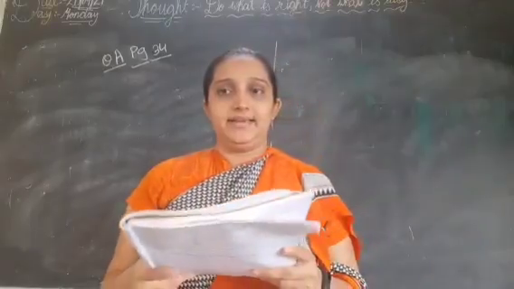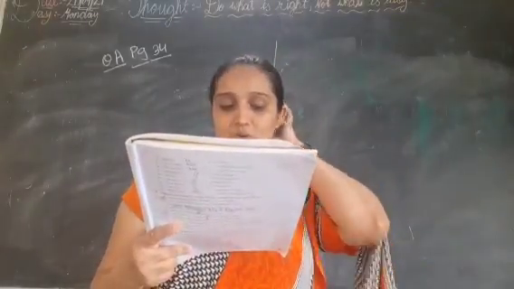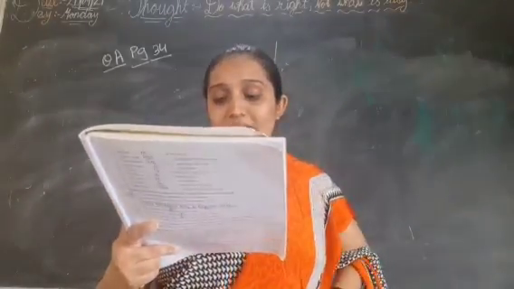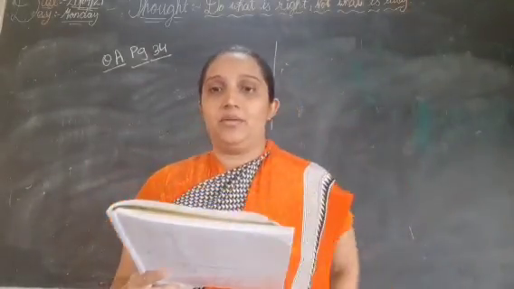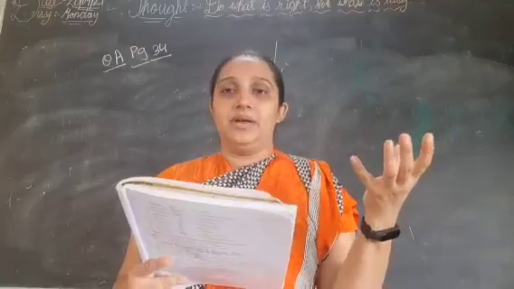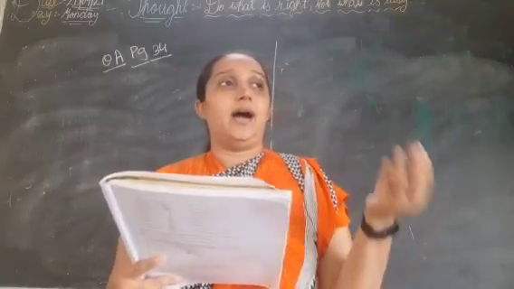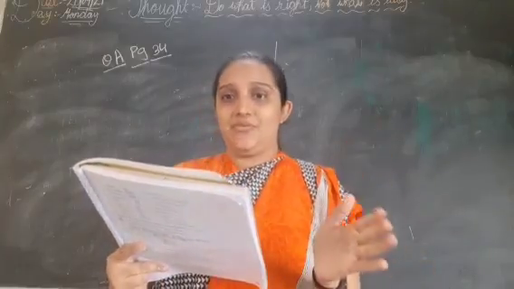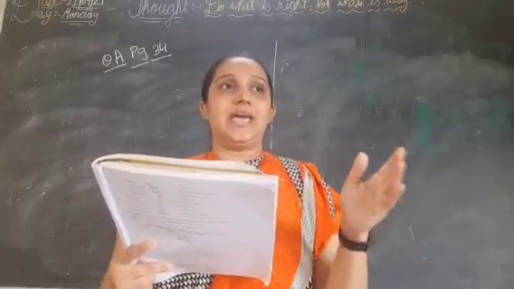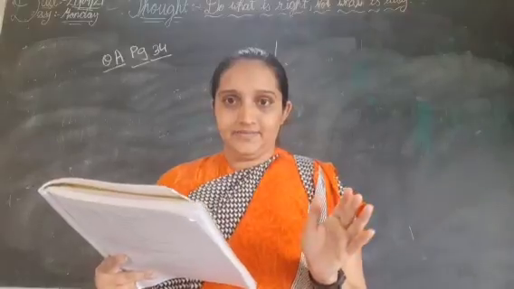Okay. Now students, next we are going to do the be form or the have form of the verb. We have learned about helping verbs. The be form of the verb includes is, are, was, were, while the have form of the verb includes have, has, had.